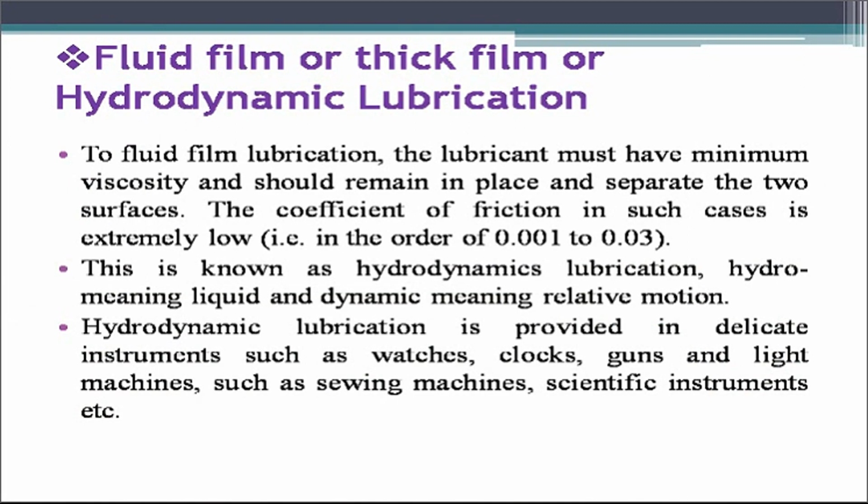For fluid film lubrication, the lubricant must have minimum viscosity and should remain in place and separate the two surfaces. The coefficient of friction in such cases is extremely low, in the order of 0.001 to 0.03. This is known as hydrodynamic lubrication, also known as liquid and dynamic, means a relative motion. It is provided in delicate instruments such as watches, clocks, guns, light machines such as sewing machines, scientific instruments, etc.